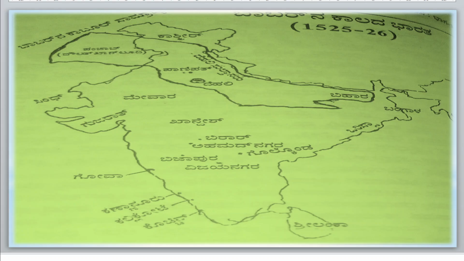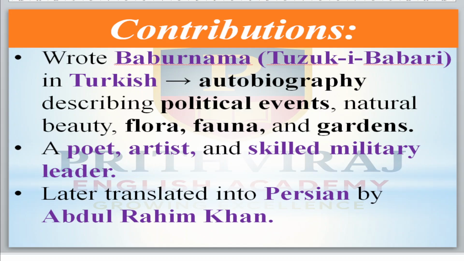Now come to his contributions. He wrote a book, Babur Nama, also known as Tuzuk-e-Baburi. Babur wrote the book in the Turkish language, and it is called an autobiography. Autobiography means he wrote it by himself. If an author writes his own life story by himself, then we call it an autobiography.